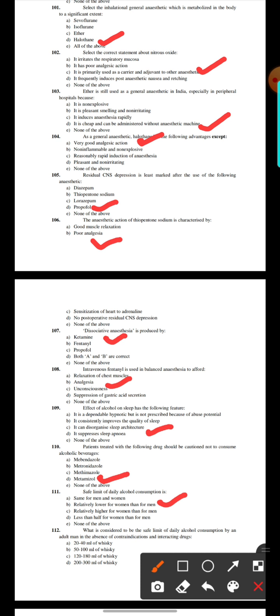112. What is considered to be the safe limit of daily alcohol consumption by an adult man in the absence of contraindications and interacting drugs? 20 to 40 ml of whiskey, 50 to 100 ml of whiskey, 120 ml of whiskey, and 200 to 300 ml of whiskey. Here the correct option is B, 50 to 100 ml of whiskey.